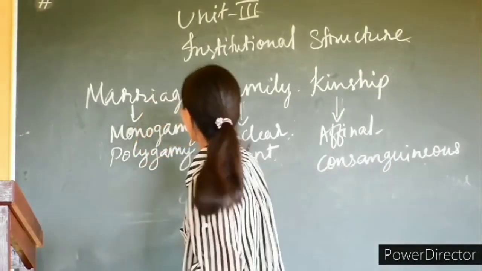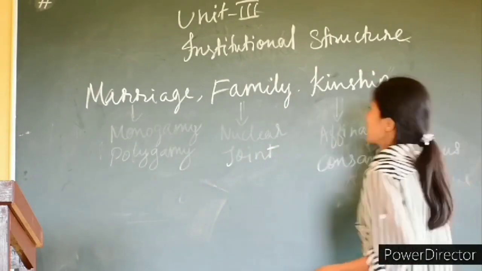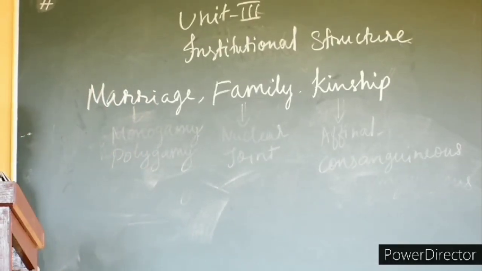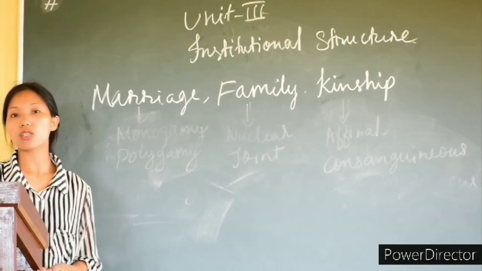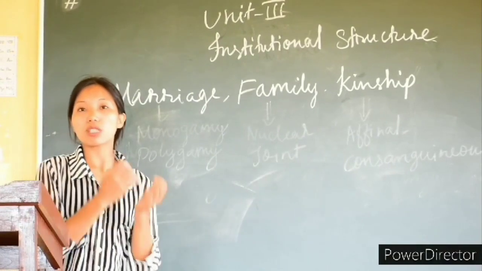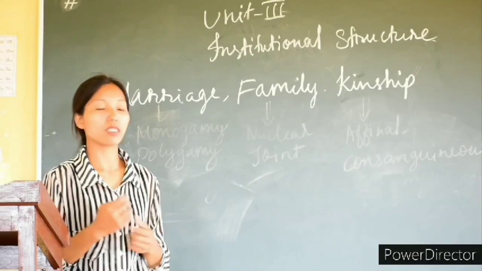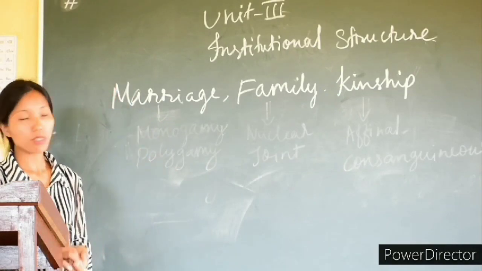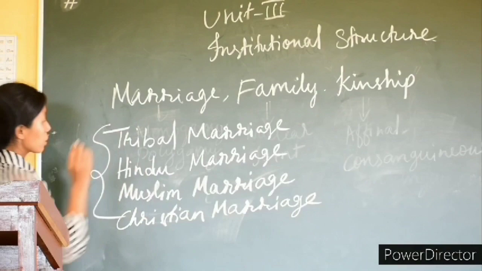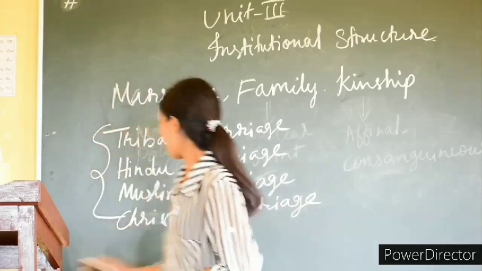Next, we will move on to the concept of marriage, family, and kinship. When we talk about marriage, it means the socially sanctioned union of a man and a woman as husband and wife, which means socially allowed. The society allows a man and a woman to be husband and wife. That is marriage. Under marriage, we will be having different types of marriage. We will be dealing with these 4 types: the tribal marriage, the Hindu marriage, the Muslim marriage, and the Christian marriage.